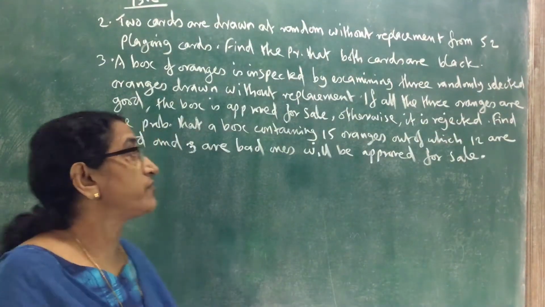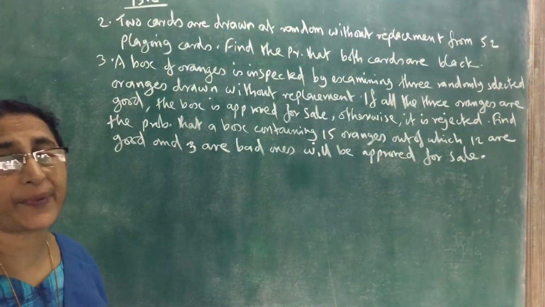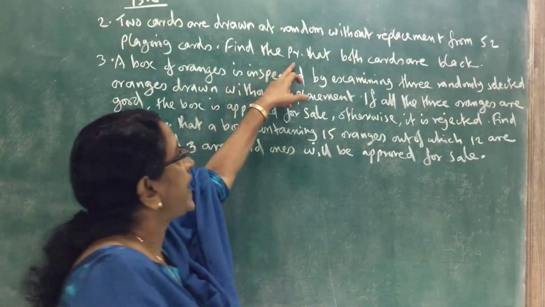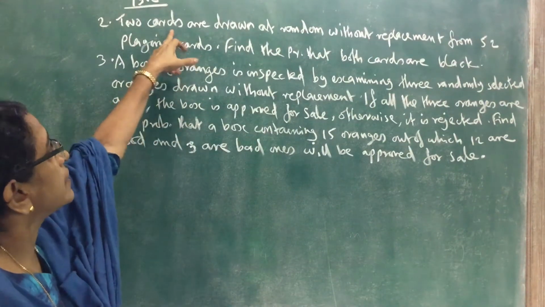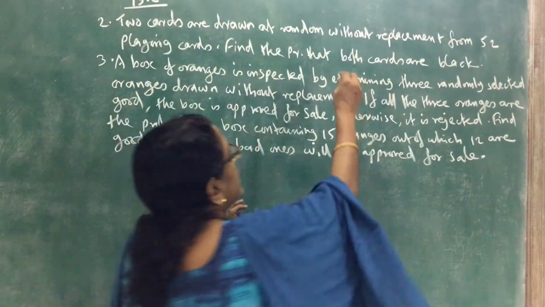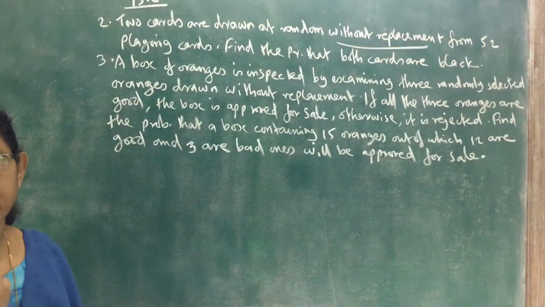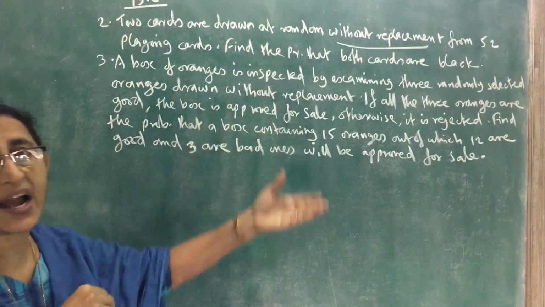13.2, second one. Two cards are drawn at random without replacement from 52 playing cards. Find the probability that both cards are black. So two cards are drawn one by one without replacement. So without replacement means one after the other without replacement. So we have to find the probability that both cards are black.